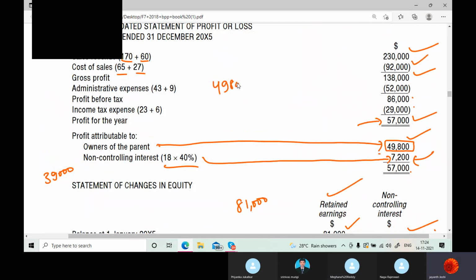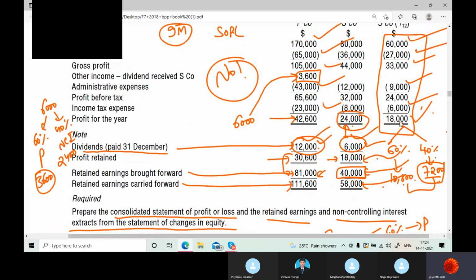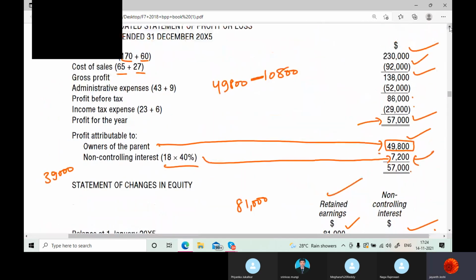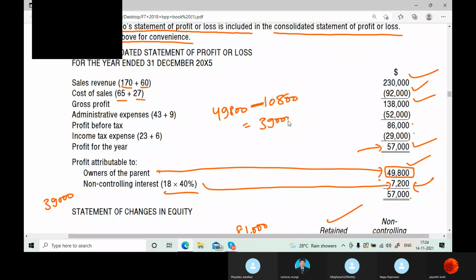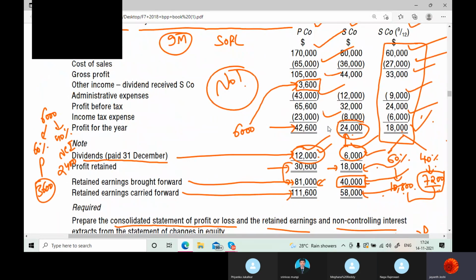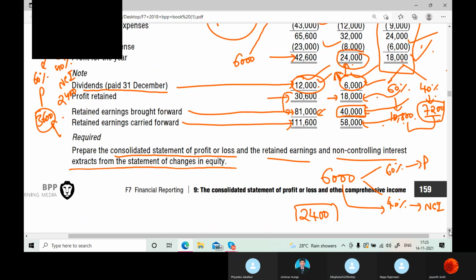49,800 minus 10,800. Actually, from the profit they should get now this 10,800. Correct? So how much is it? 39,000. But they should get the dividend share also, no? The parent, how much is the dividend share they should get from 6,000? I am speaking about post acquisition. Dividend has also been declared. So 60%, 3,600.